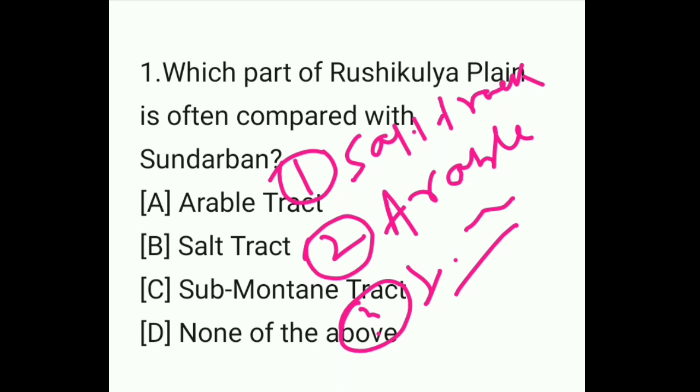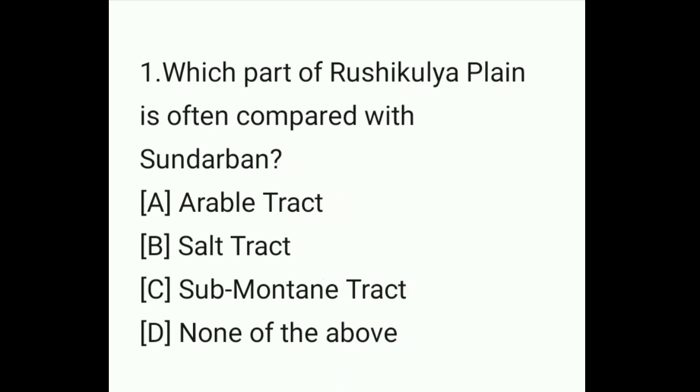So the question is asking which part of Rushikulya plain is often compared with Sundarban. The answer is option B, salt tract. So what is salt tract?